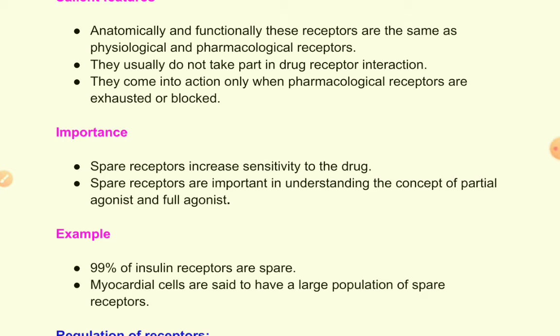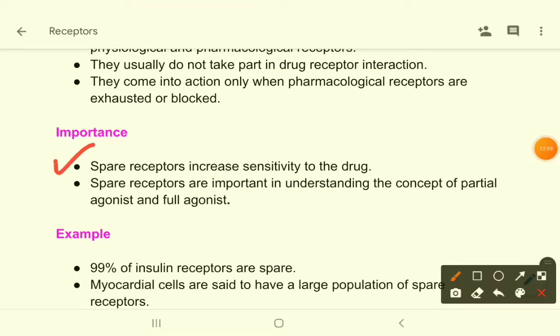The importance is that spare receptors increase sensitivity to the drug. They increase drug sensitivity to the receptor, and spare receptors are important in understanding the concept of partial agonist and full agonist. A full agonist might bind with a few receptors and a few receptors might be free. Those are spare receptors. But in case of a partial agonist, it will occupy all of the receptors, but still it will produce a submaximal response.